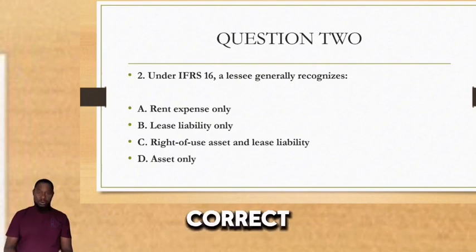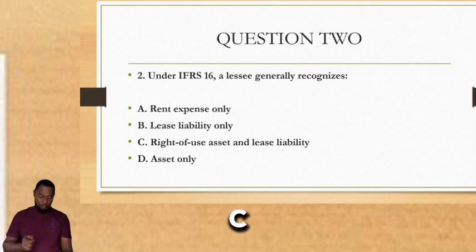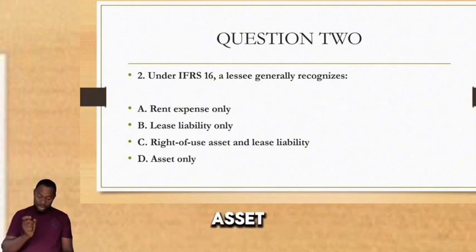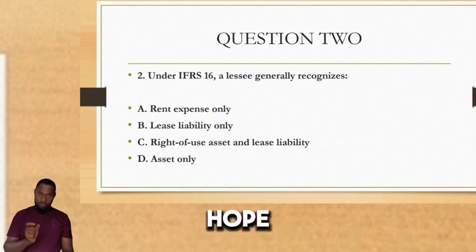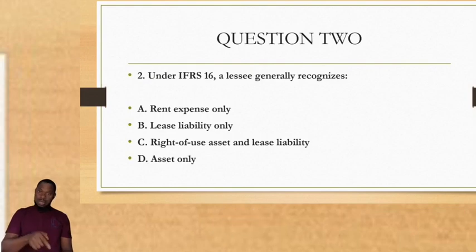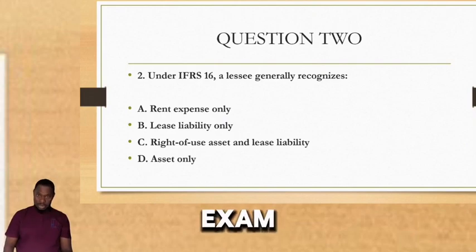The correct answer is option C. Under IFRS 16, a lessee generally recognizes right of use asset and lease liability. I hope you remember that. If you've not watched our video on IFRS 16, I encourage you to go back and watch it and come back to take this exam. Let's go to question number 3.